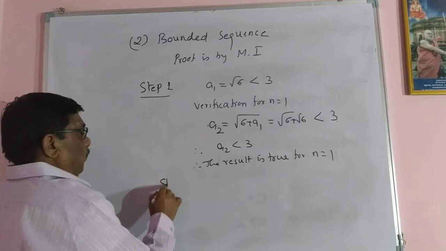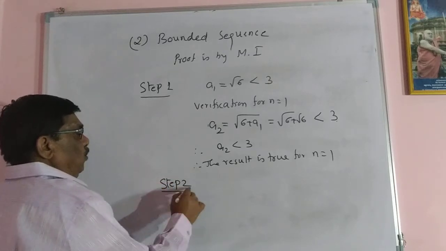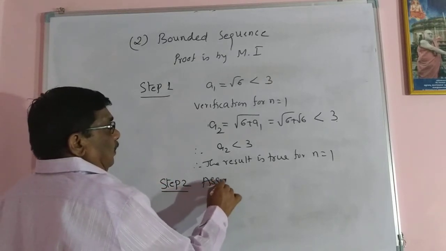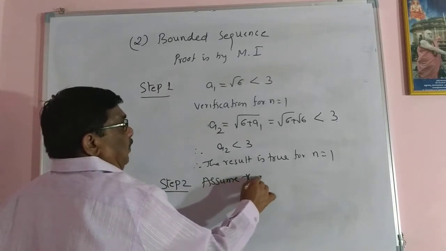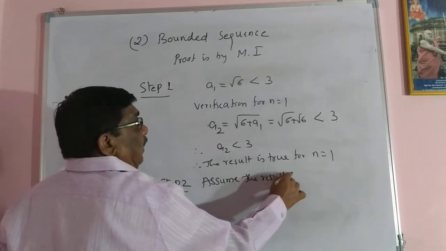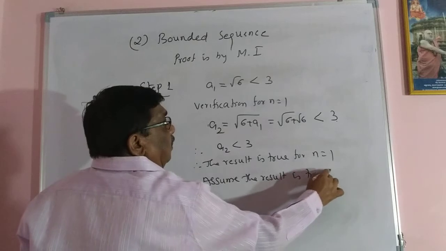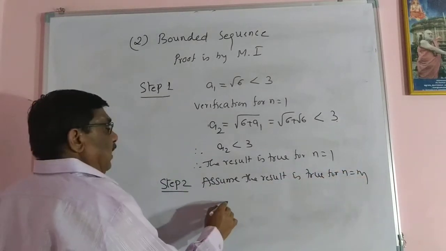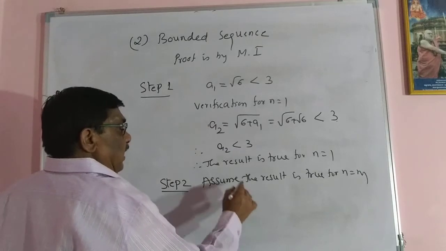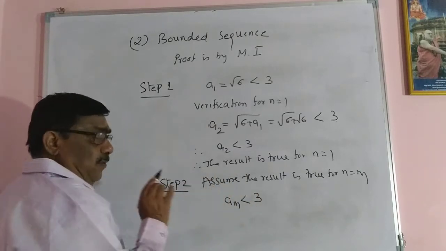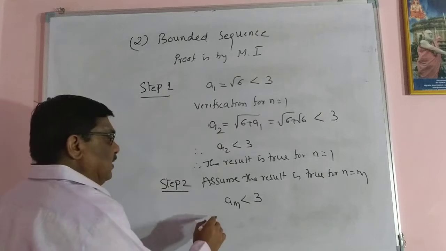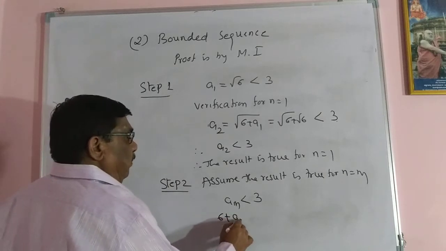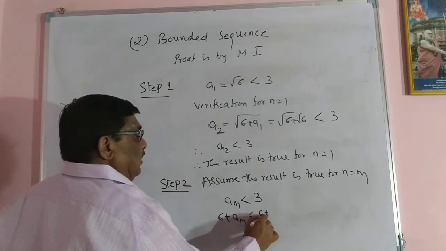Step 2: assume the result is true for n equal to m. That means am is less than 3. I have assumed it. Adding 6 both sides, 6 plus am less than 6 plus 3.